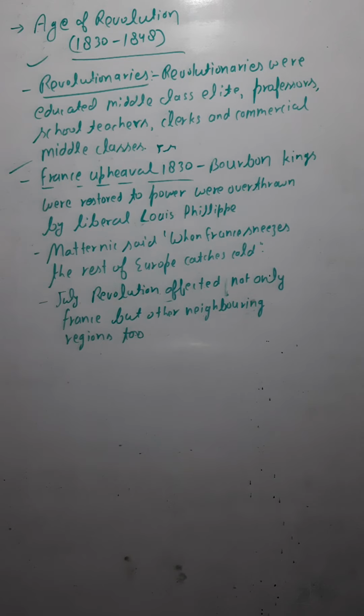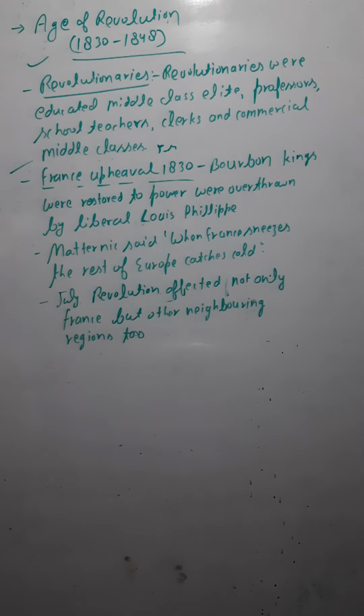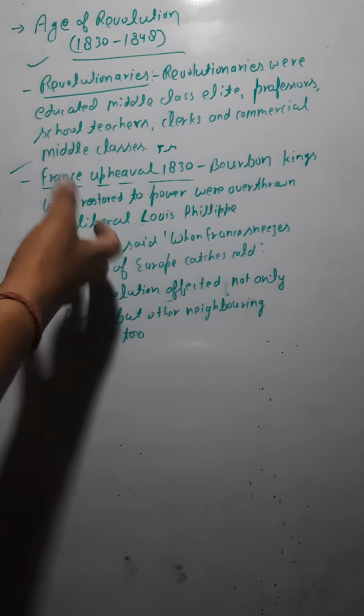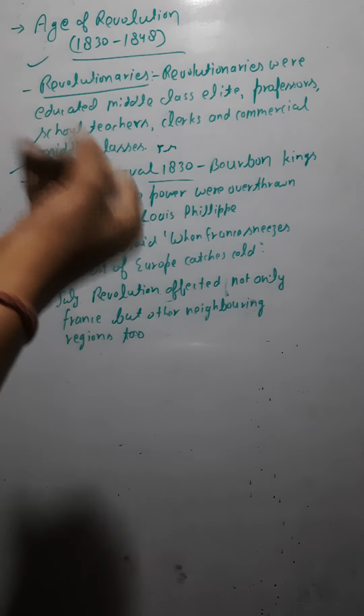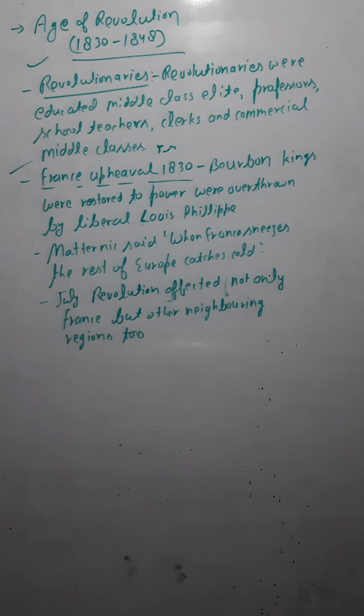Liberal means they were supporting the ideas of freedom of the individual, that everyone has the right, and they were talking about the equality of all. These were the kinds of ideas they were promoting.